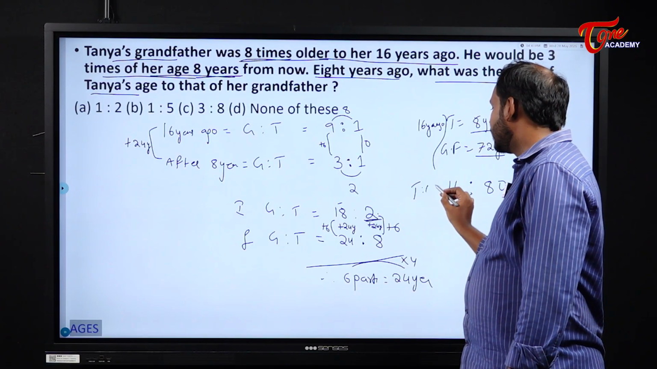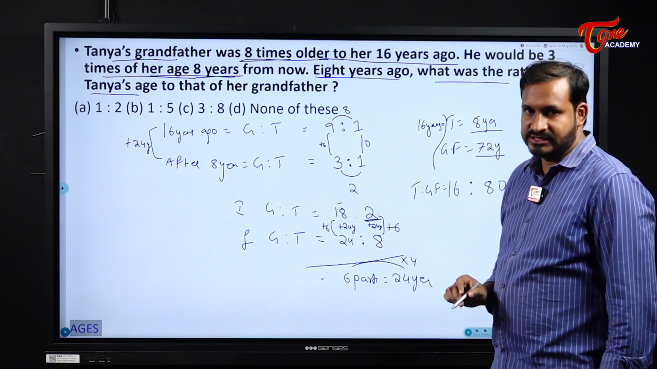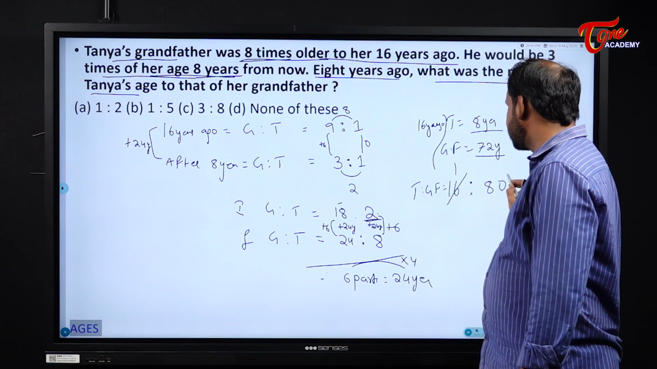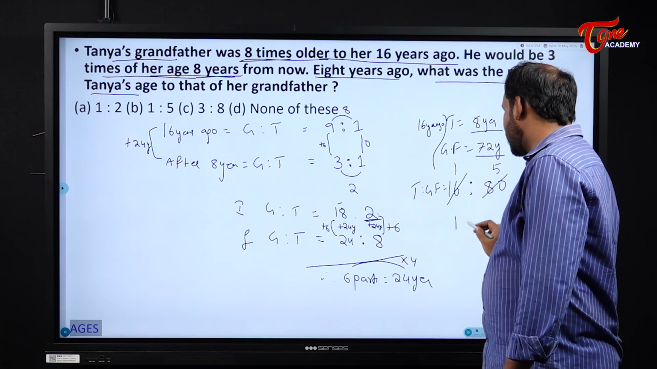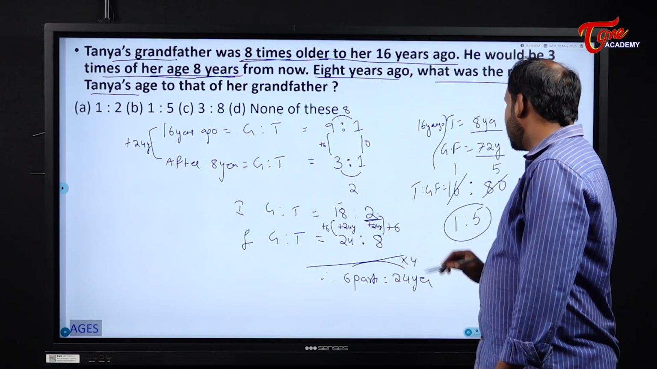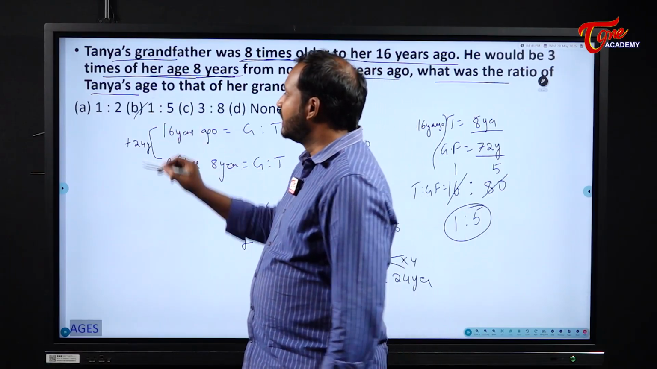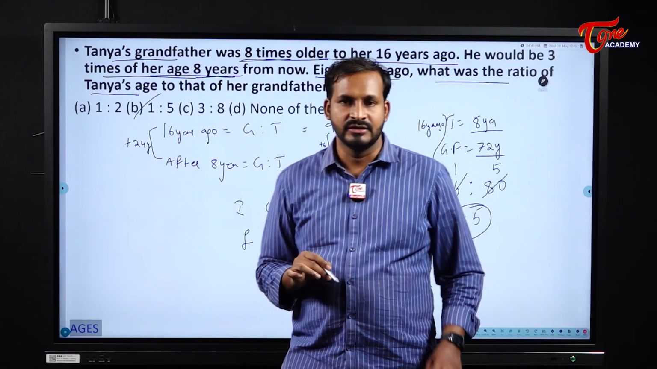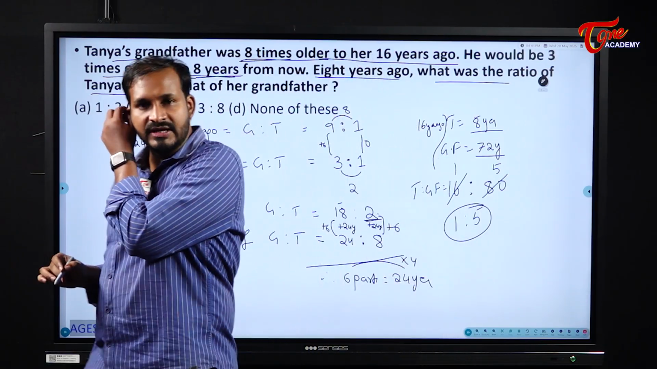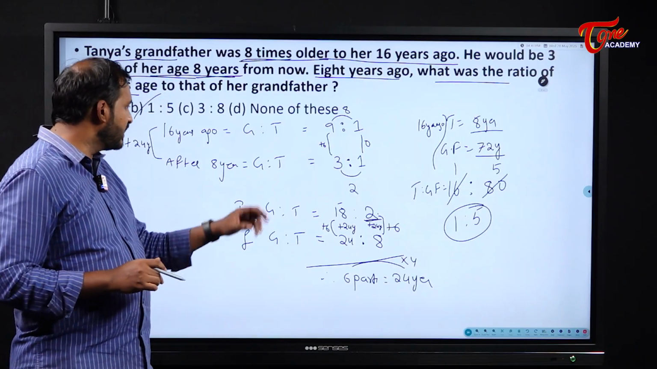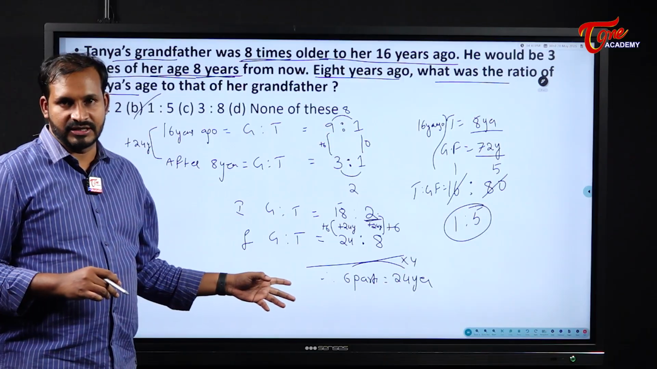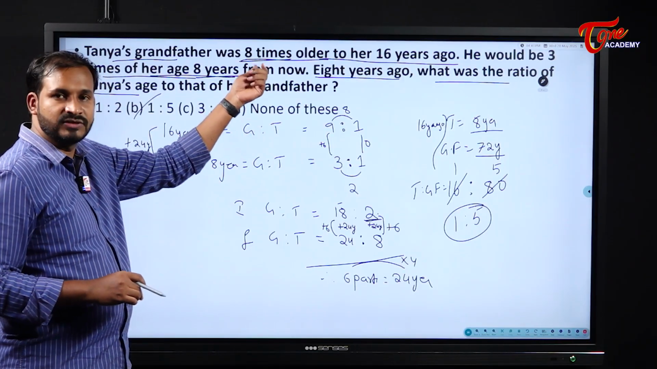Tanya to grandfather is what it becomes? 16 is to 80. 16 means 16 ones, 16 fives. So the ratio of their ages 8 years ago will be what? 1:5. So these relations are very, very important, students. If you are really good in this, you will get the answers quickly. Try to understand the question.